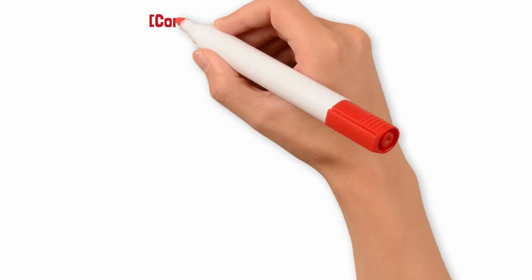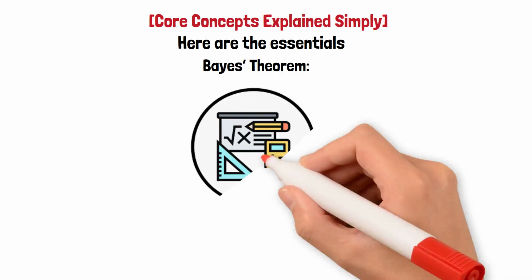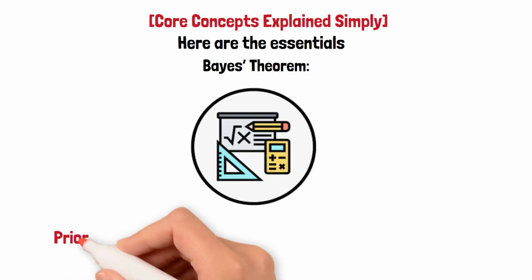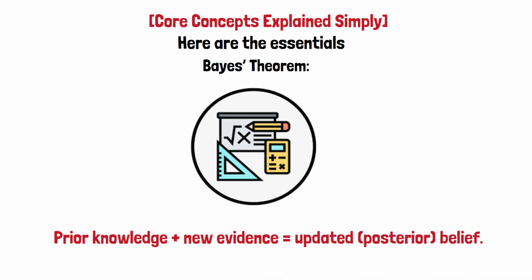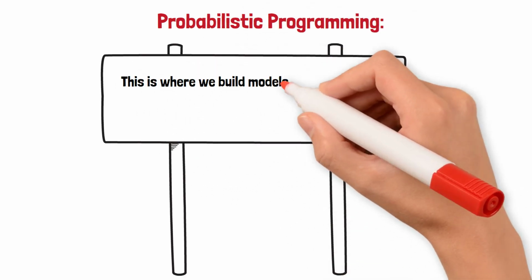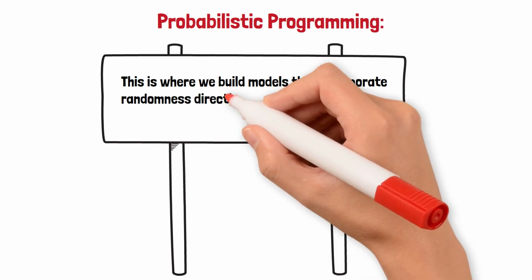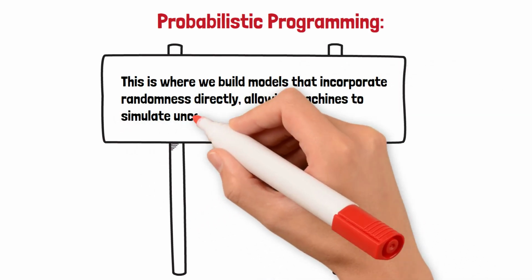Core concepts explained simply. Here are the essentials. Bayes Theorem. At its heart, Bayesian math is about updating beliefs. Prior knowledge plus new evidence equals updated, posterior belief. Probabilistic programming. This is where we build models that incorporate randomness directly, allowing machines to simulate uncertainty and reason more